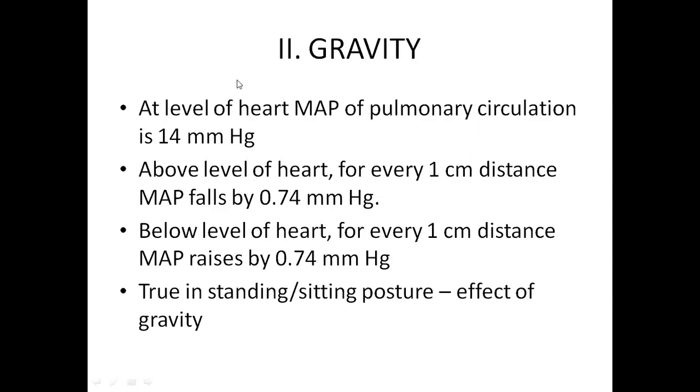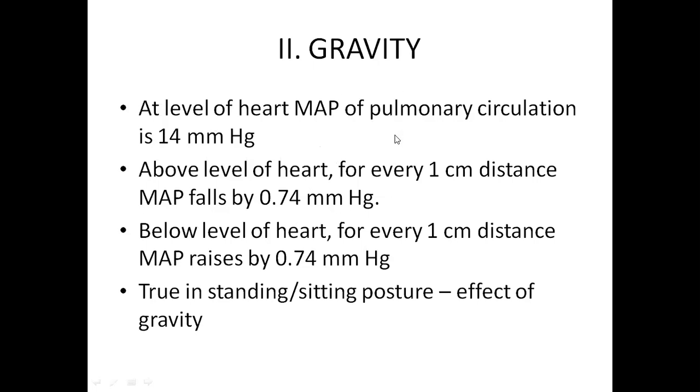Then coming to gravity: first is vascular resistance that affects your pulmonary circulation, and the next factor is gravity. The mean arterial pressure of your pulmonary circulation at the level of the heart is 14 millimeters of mercury, and above the level of the heart, not only for this, anywhere in your systemic circulation also, because of the effect of gravity, as you go 1 centimeter above the heart, especially in your standing posture.